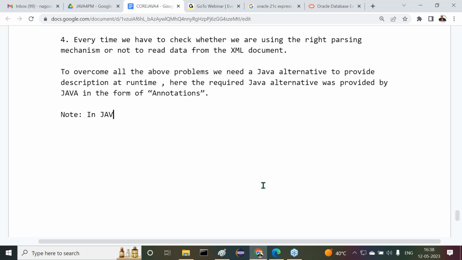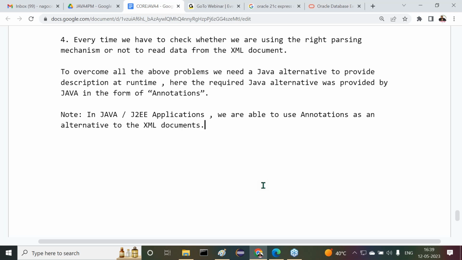Observe carefully. In Java J2EE applications, previously we have used XML documents everywhere. But now, in Java J2EE applications, we are able to use annotations as an alternative to the XML documents.